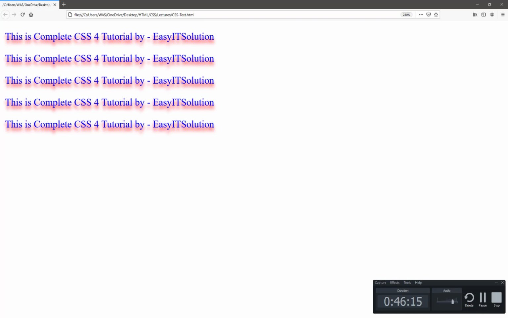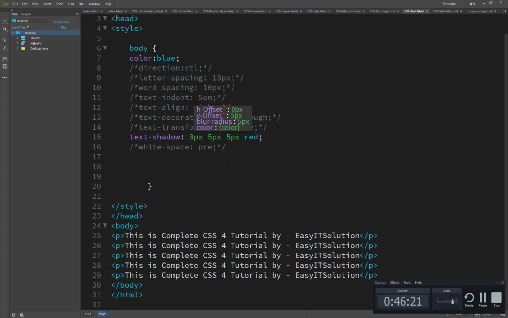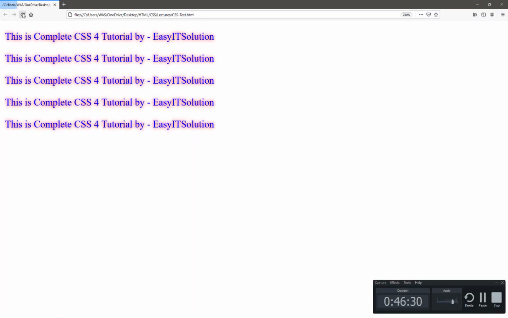So there's a horizontal offset. The second one, if we change it here, is the vertical offset, I think, and if we set it to 0, you will see it's not going from top to down, and it's behind our text, so it doesn't look like a shadow.